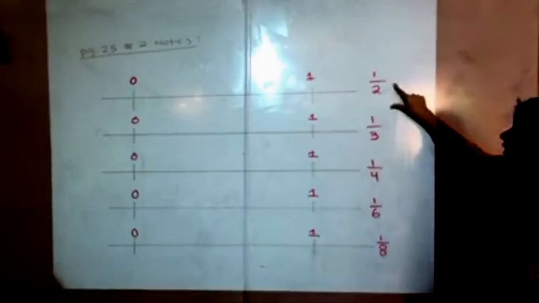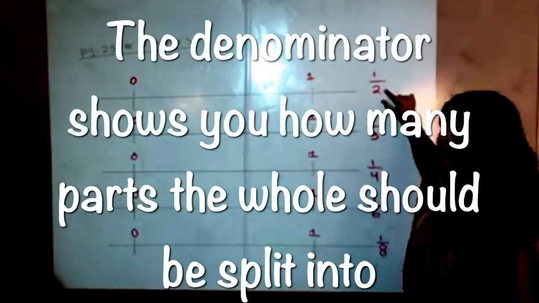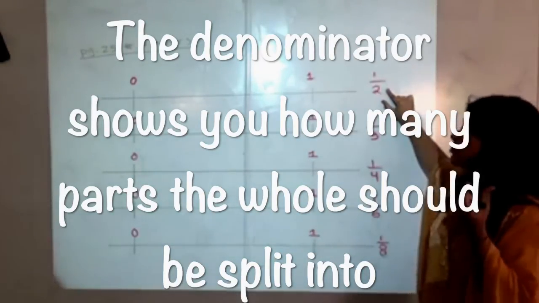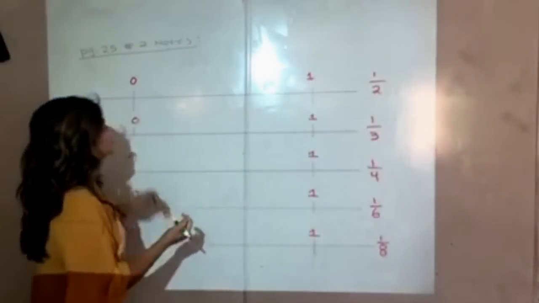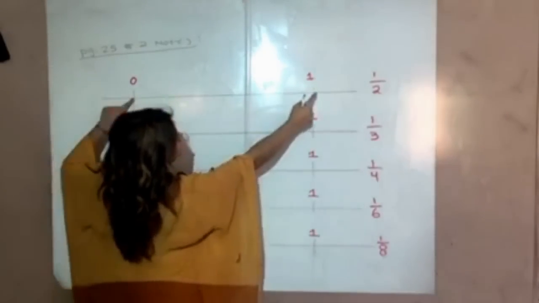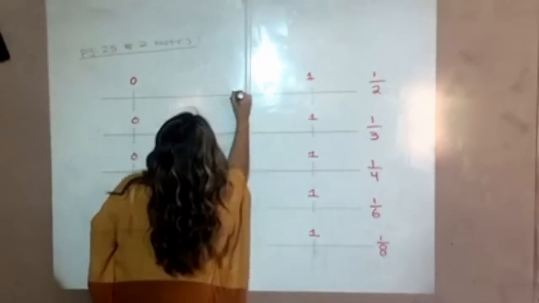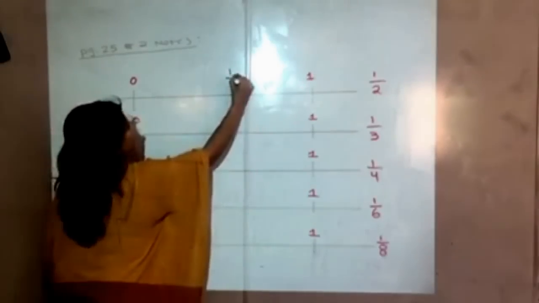We're going to go ahead and plot 1/2. Like Mr. Riggs mentioned, the denominator shows you how many parts your whole should be split up into in even or equal parts. So for this first one, I'm going to look dead center between 0 and 1, and it looks like it's right there. This is going to be 1/2.